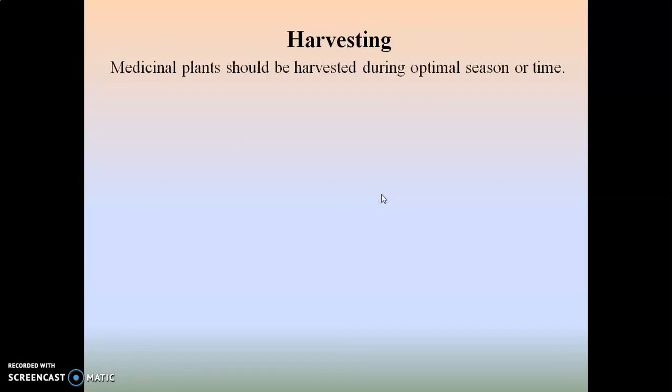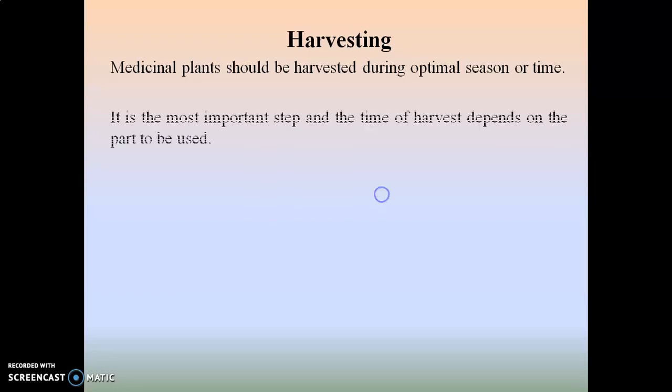Now regarding harvesting, medicinal plants should be harvested during the optimal season or time. This is again to maintain the quality of the collected product. It is the most important step and the time of harvest depends on the part to be used.